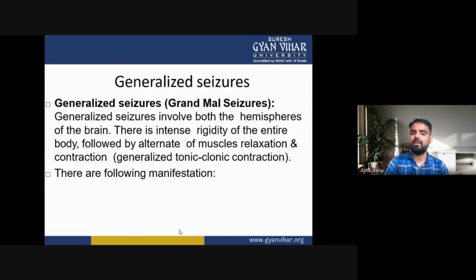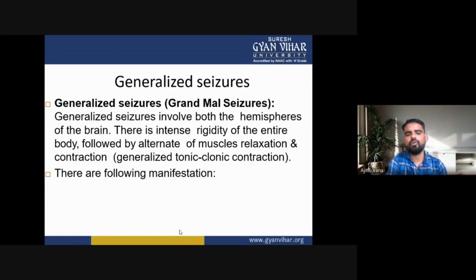Generalized seizures, or the grand mal seizures, involve both the hemispheres of the brain. There is intense rigidity of the entire body, followed by alternate muscle relaxation and contraction. Generalized tonic-clonic contractions may come in the generalized seizures. So this is all about the generalized seizures.